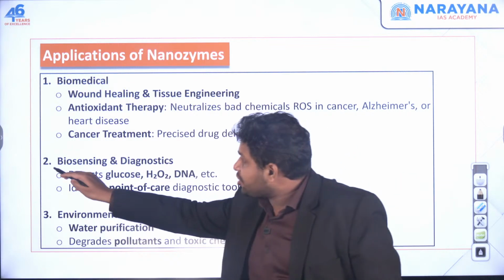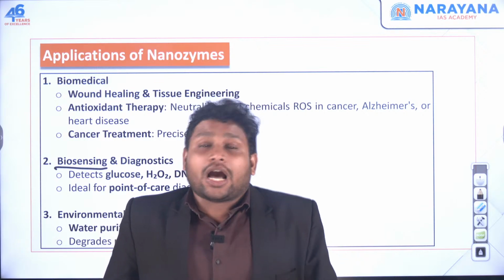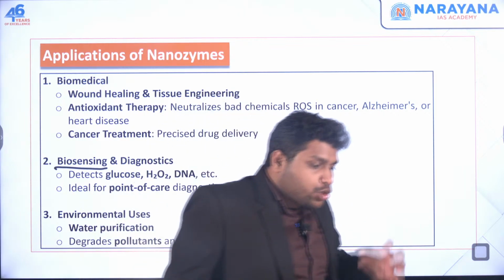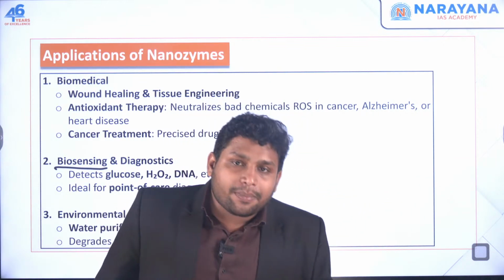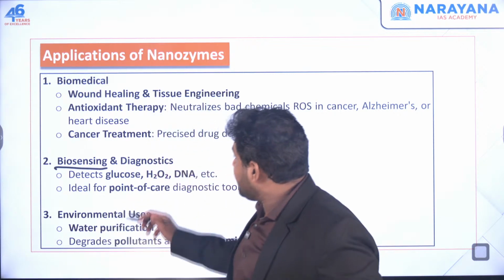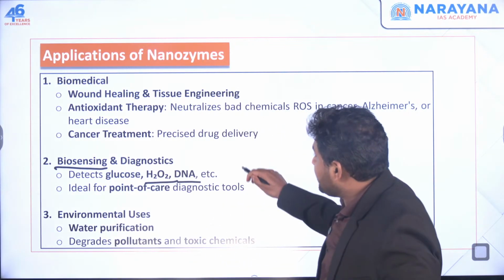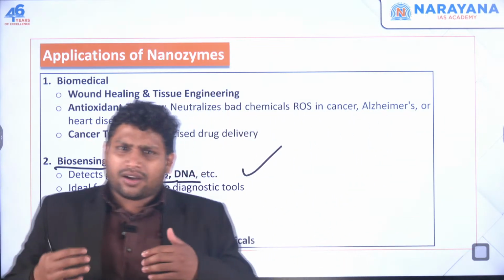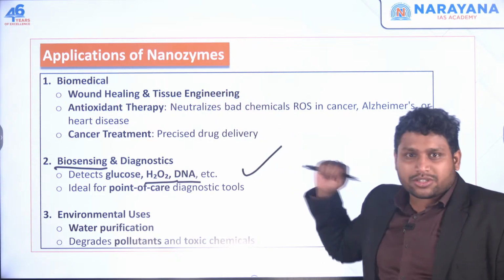Then there is application in biosensing. See, let's say in your body sugar content is high, but how will doctor know? They need some kind of sensors, biosensors. So you can use these nanozymes. You put the nanozymes in your body, and because some of them can detect something specific, let's say sugar, they can detect sugar, they can detect H2O2, they can detect DNA. So to sense or detect something, these can be used very easily. So any person who might be suffering from sugar or is very vulnerable to sugar or diabetes, you can check all these things very easily using nanozymes.